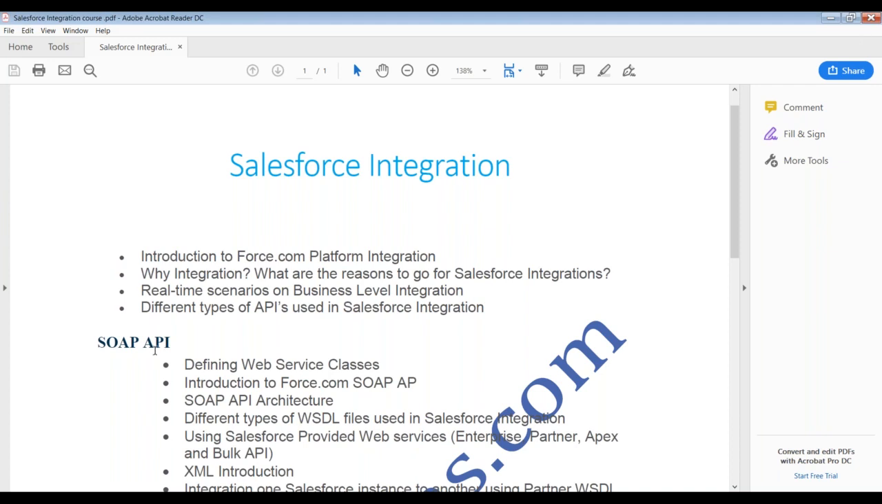So in the SOAP API, we'll discuss how I'm going to write the web service classes and what the best practices are. Whenever I'm going to design an integration, what considerations we have to take, we'll talk about when we implement the SOAP part. So the architecture of SOAP, the different kinds of WSDL file available, like the enterprise WSDL and partner WSDL, and we can talk about bulk APIs, like Apex and Bulk API. And whenever I send data, it should be sent in a particular format, correct?